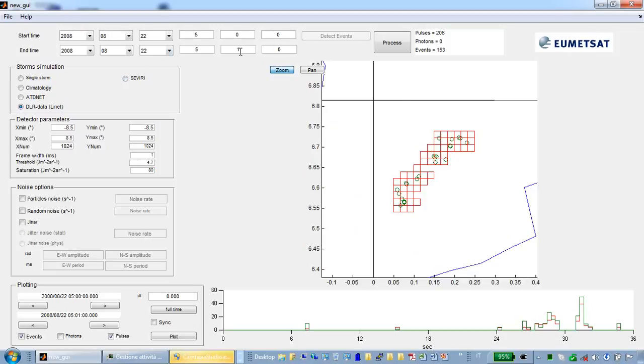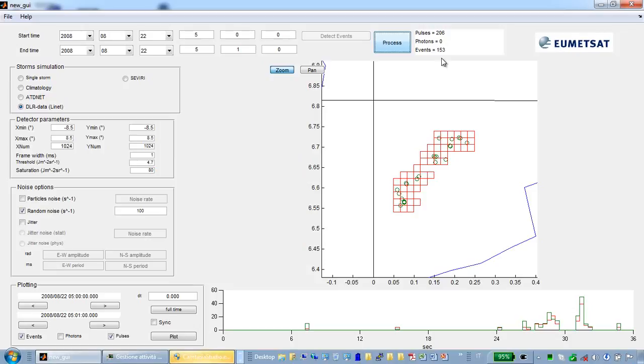We want to do the same, but adding some extra random noise, inserting a reference value of 100 for random noise. And we again push the process button.